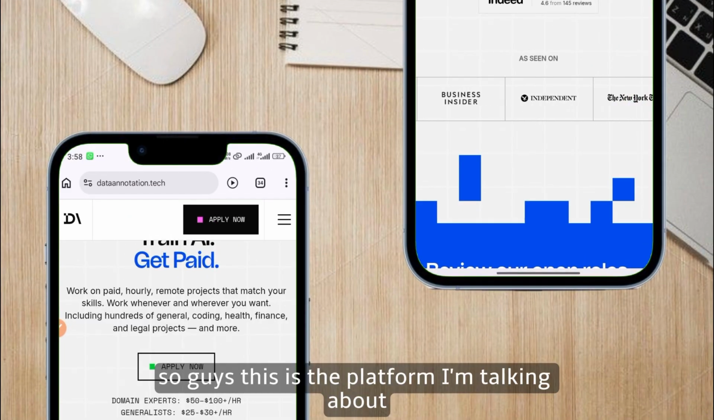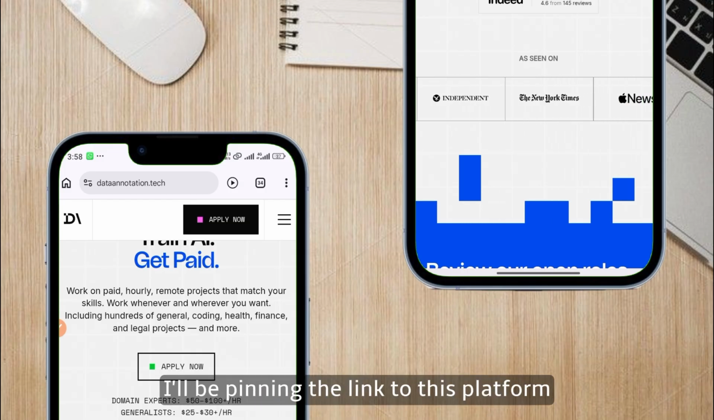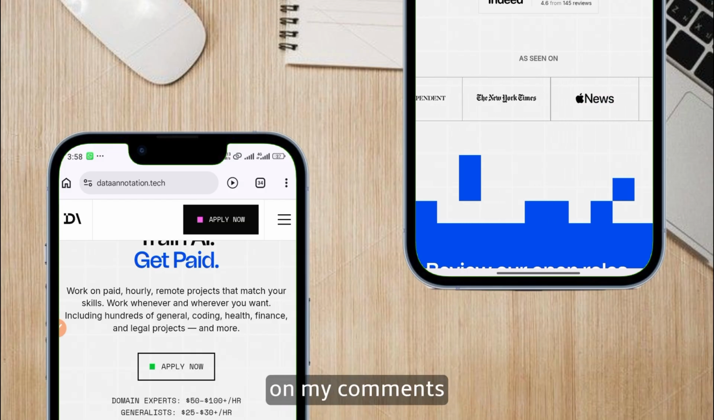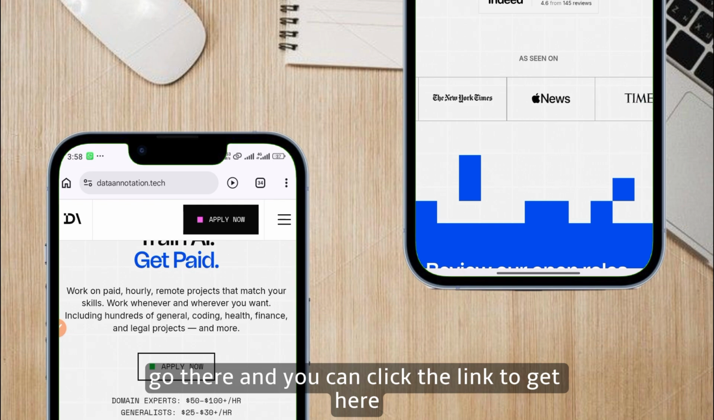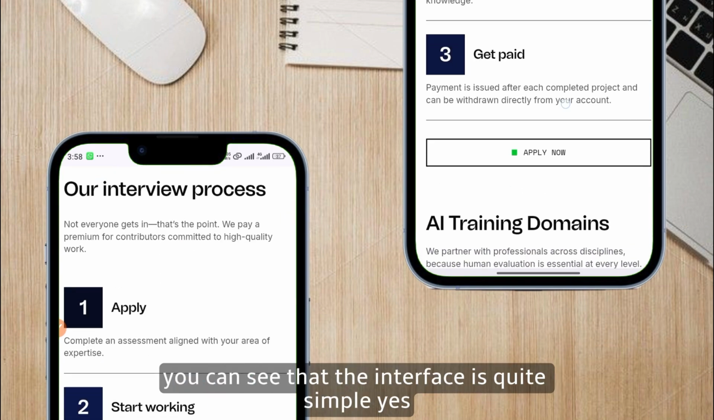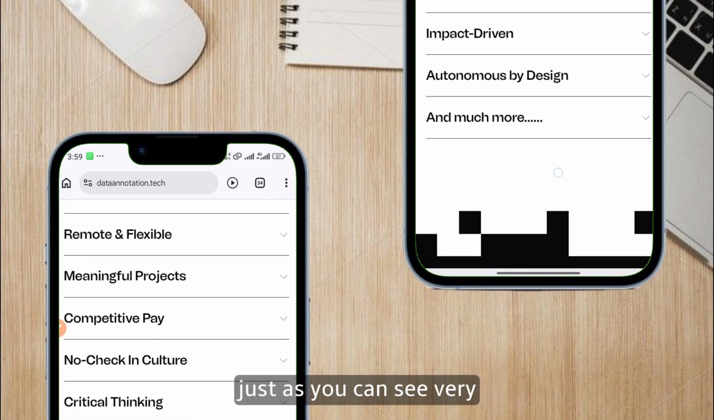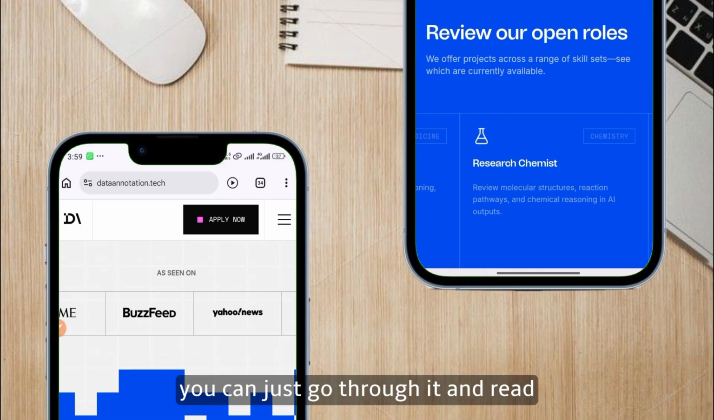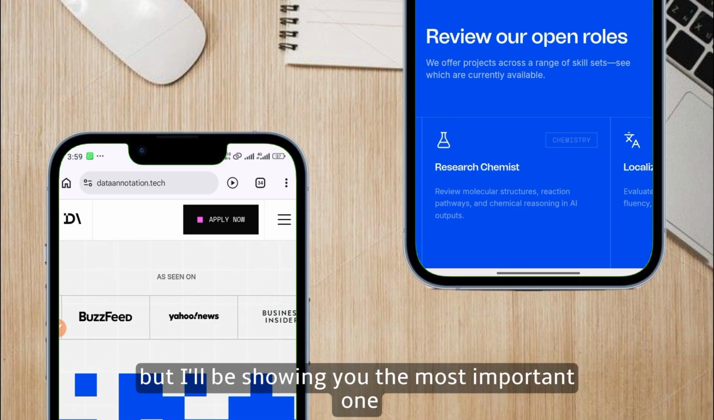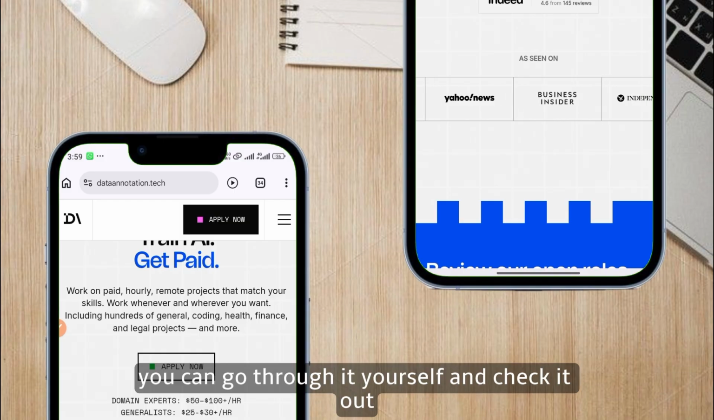So guys, this is the platform I'm talking about, and you can get the link in my pinned comments. I will be pinning the link to this platform in my comments. Go there and you can click the link to get here. Once you get here, you can see that the interface is quite simple. Yes, very simple. Just as you can see, very simple for you to understand. You can just go through it and read, but I'll be showing you the most important ones in the video. You can go through it yourself and check it out.